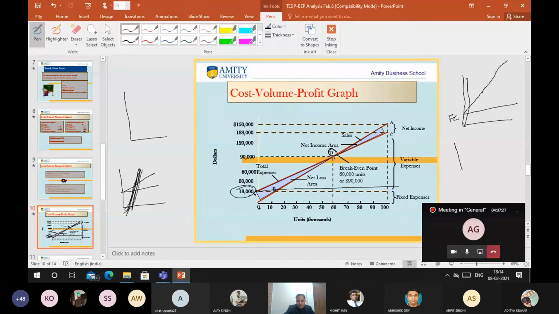But if my sales can cross this limit to point A, then there will be a profit. So the shaded area, if you can see, is a loss, and this is the profit, the net income. And all these expenses are variable, and up to C it is total expenses, which is divided into 2 parts. Up to 18,000, it's a fixed expenditure, and more than that, it's a variable expenditure. That is how to understand the cost, volume, profit picture.